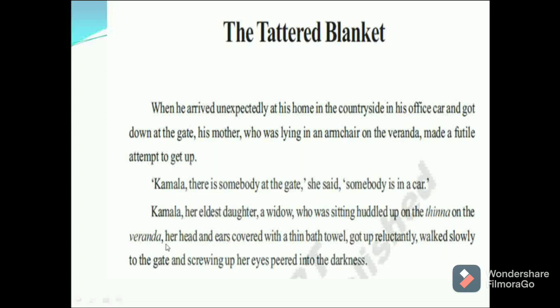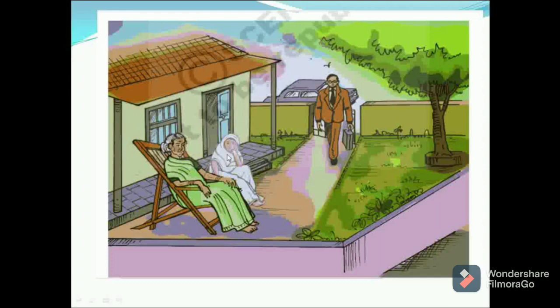She sat outside on the veranda. Veranda is the outer place of the house, you know that. Her head and ears were covered with a thin bath towel. Got up reluctantly. Here you can see Kamala's head and ears covered with a thin bath towel, and Amma, an 83 year old woman who was sitting in an armchair, and Gopi, who came by car and was standing at the gate.